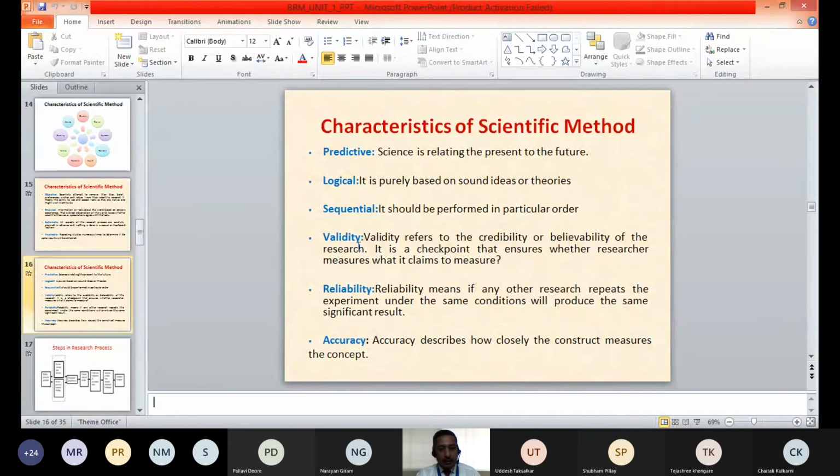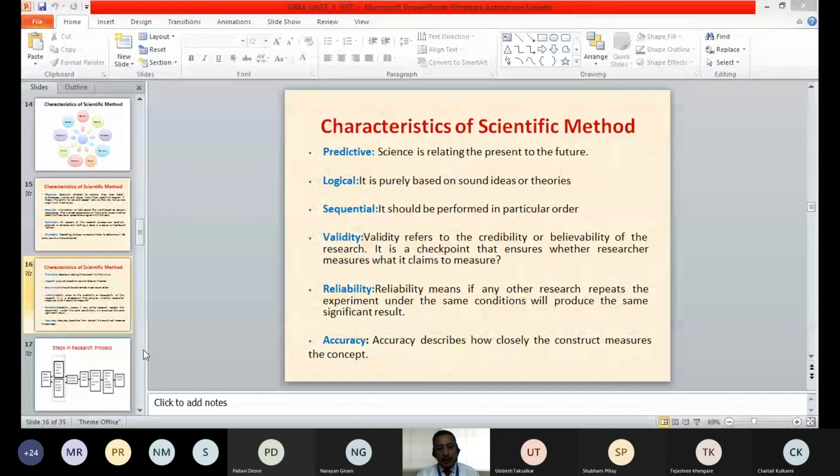So for making the research reliable, we have to ensure that the methods we are using are proper and we get the same type of results each time we conduct the same experiment. So reliability is also important. Validity and reliability are important features of any scientific method.